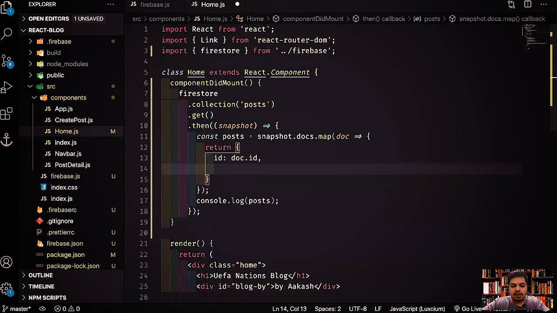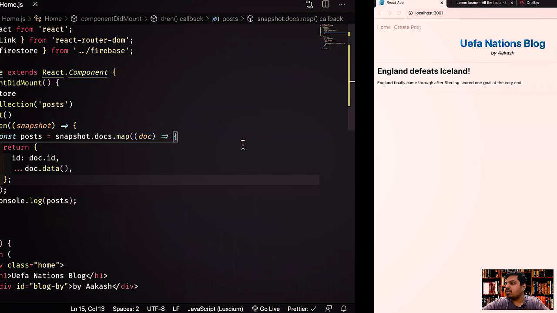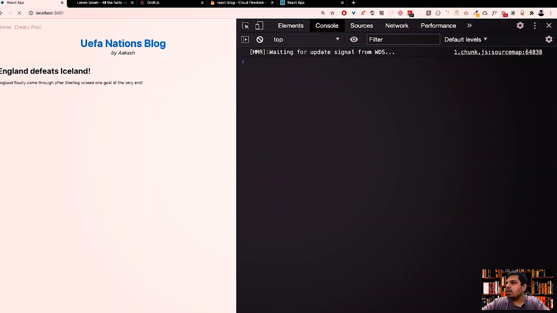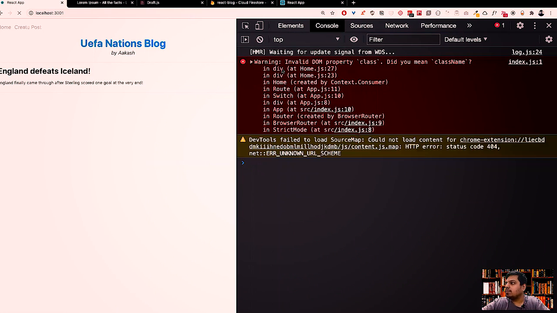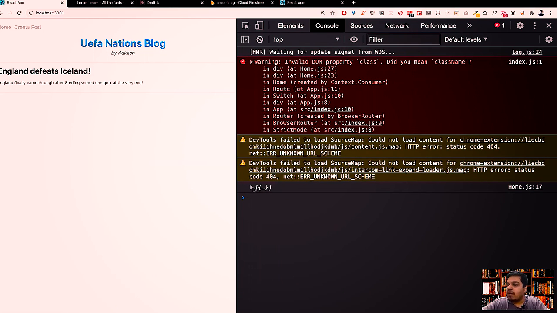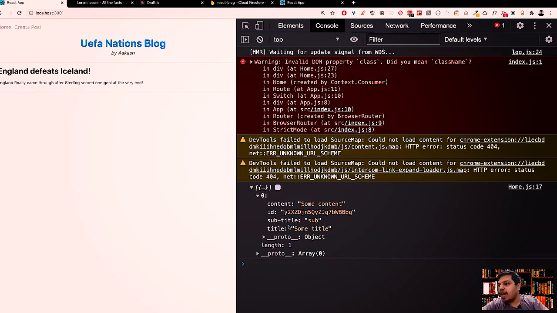And then we'll basically do doc.data. Again, this will give me an object, right? So I'll use a spread operator over here. So let's see what this gives me. Refresh, save it. Let's wait for the outcome. And here you see I have an array of objects, which is this. Now with this object, we have content, ID as well, with subtitle and tag.